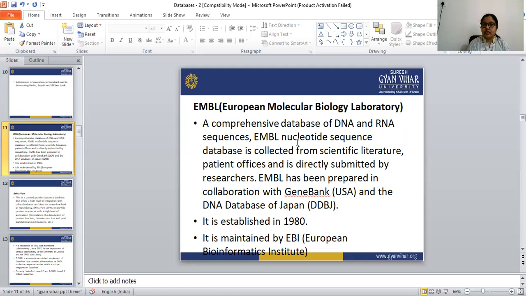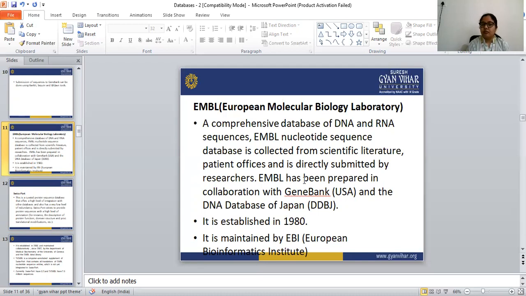The EMBL nucleotide sequence database is collected from scientific literature and patent offices, and some data are directly submitted by the researchers.